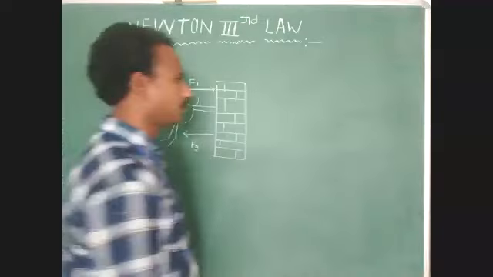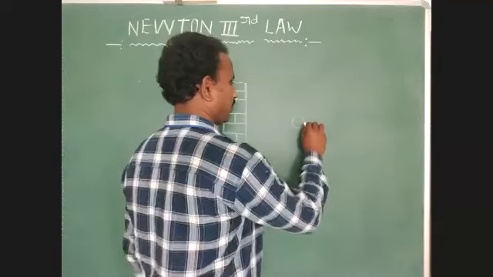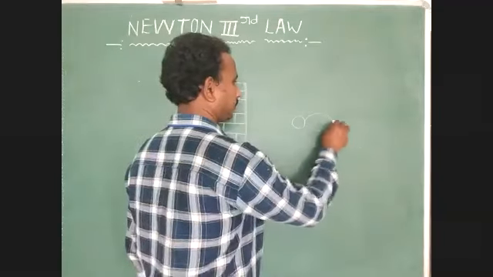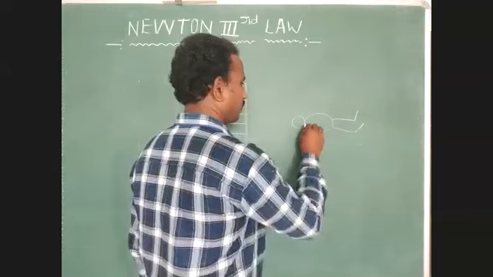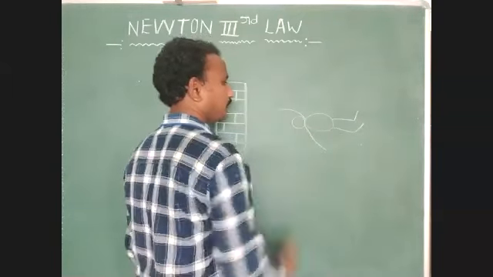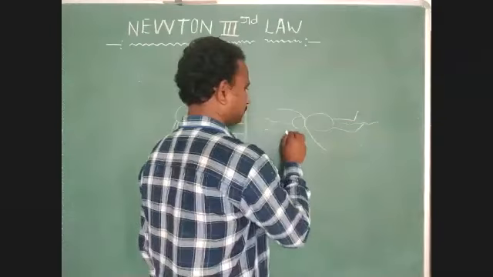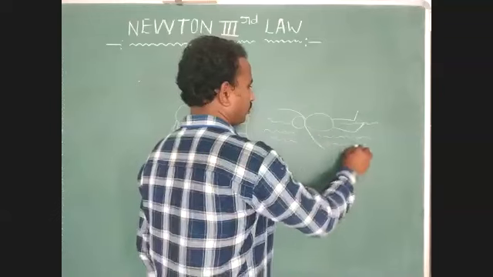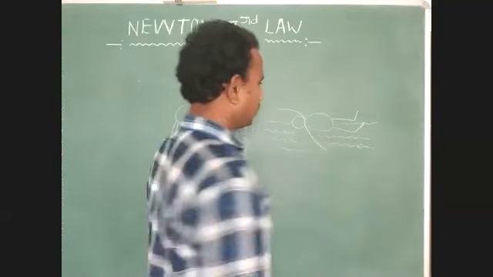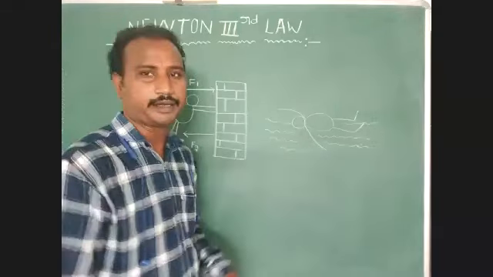And another example: a swimmer is swimming in water. Here, just identify this example. One swimmer is swimming in water. He applies force in the backward direction.